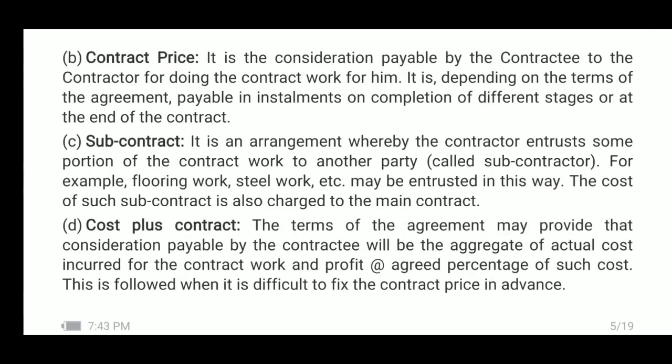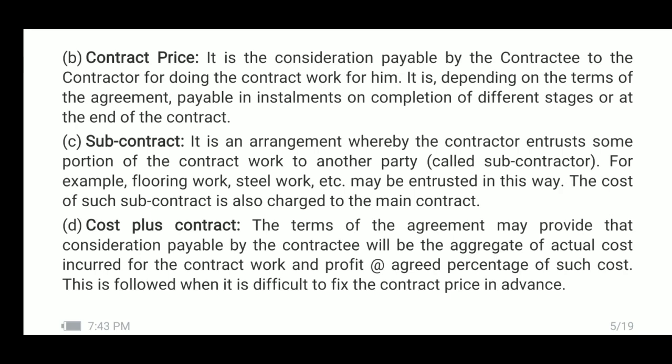Now, contract price. It is the consideration payable by the contractee to the contractor for doing the contract work for him. It is, depending on the terms of the agreement, payable in installments on completion of different stages or at the end of the contract.